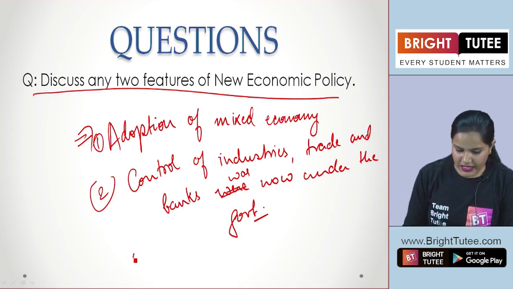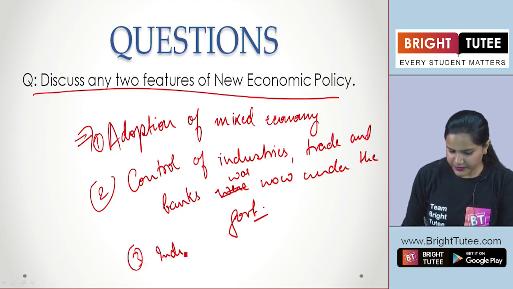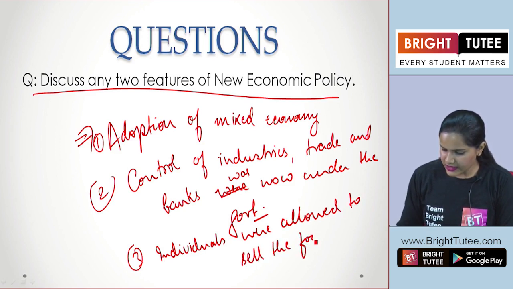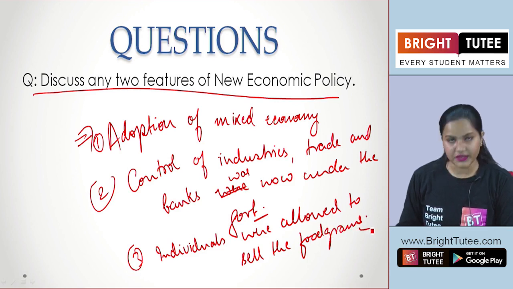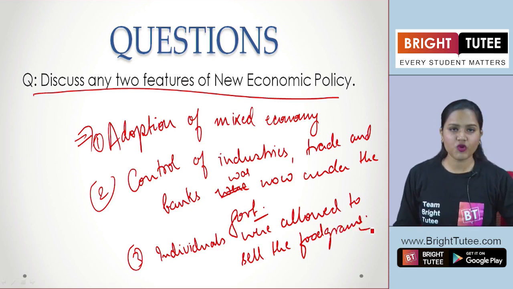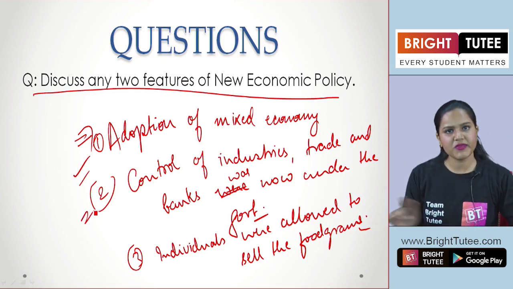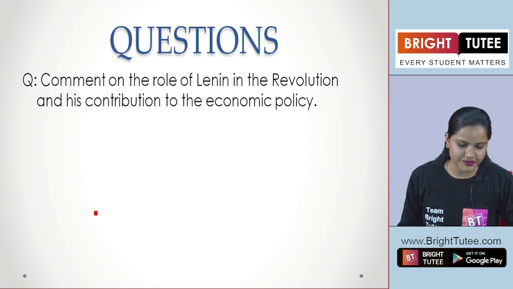And if you remember some other points, definitely you can mention all the points that we have learned now, that the individuals were allowed to sell the food grains in open markets, right? That was not done earlier here. Okay. So there are various points that we have learned just now. Since two features have been asked, just mention any two that you can remember.